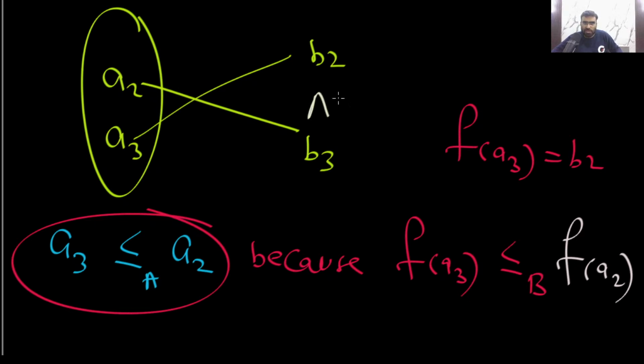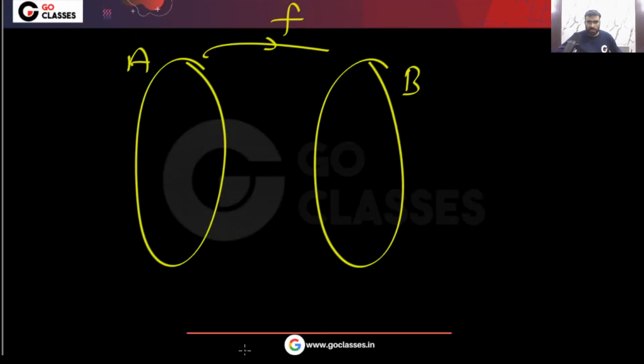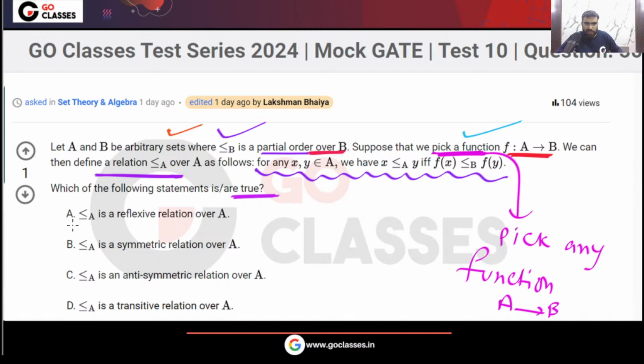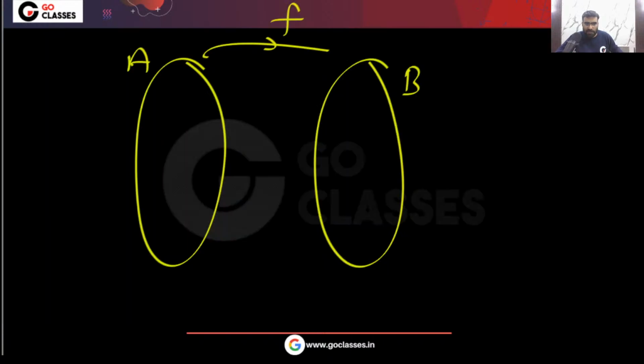So this is the question. Did you understand the question? Please tell me. Once you understand the question, now you can solve it and find out what will happen. Reflexive property, will it be satisfied? Will it be satisfied?